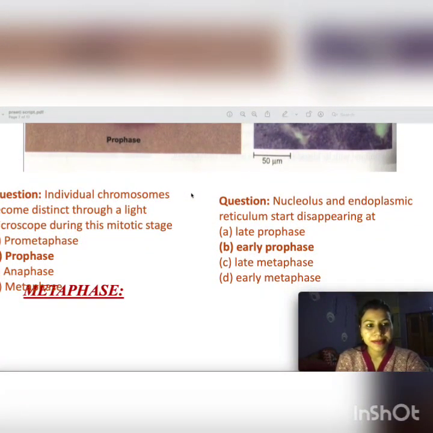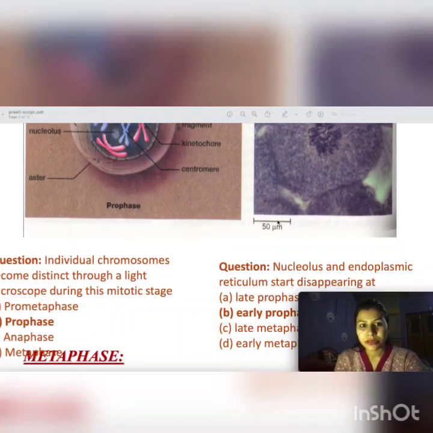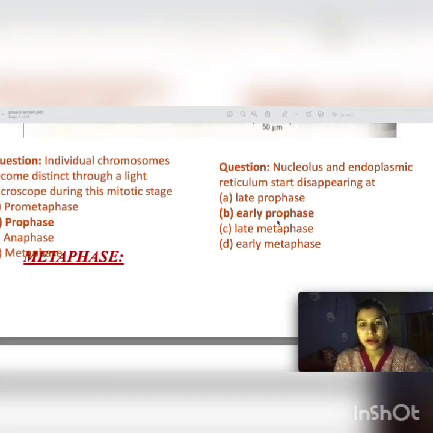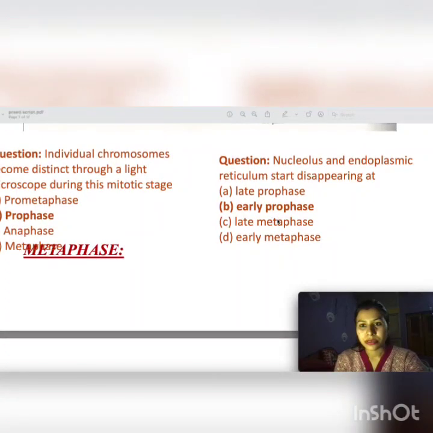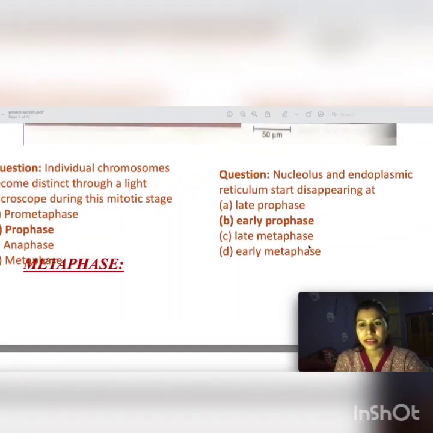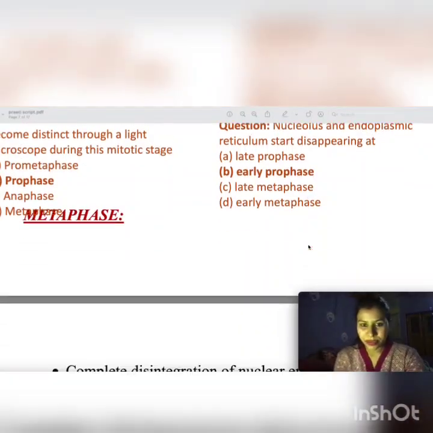Previous year questions. Individual chromosomes become distinct through the light microscope during the mitotic stage of prophase. Nucleolus and endoplasmic reticulum start disappearing at early prophase. This is a previous year NEET question, and this question also comes in AIIMS. These are very important previous year questions and very important diagrams. Please pay attention to this diagram. Only 3 topics and 2 questions, so you can imagine how important this topic is.